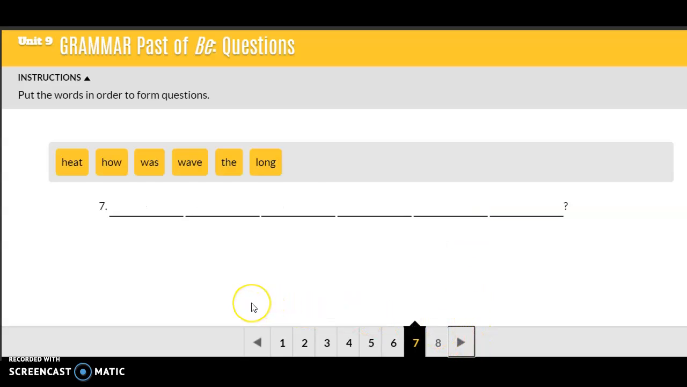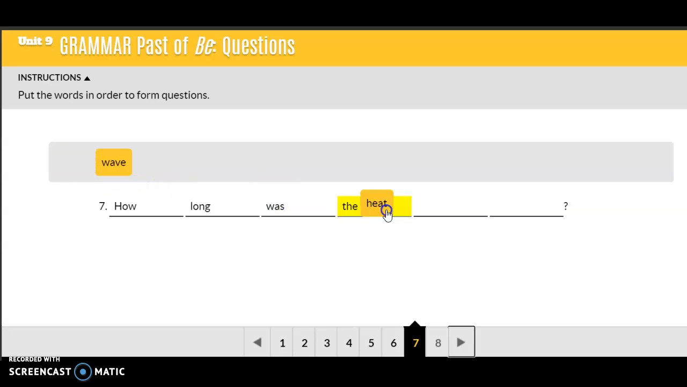Number 7. Okay. The WH word has 2 parts. How long, and the be verb is was. The subject is the heat wave. How long was the heat wave? It was 2 weeks. Okay. How long was the heat wave? It was 4 days.